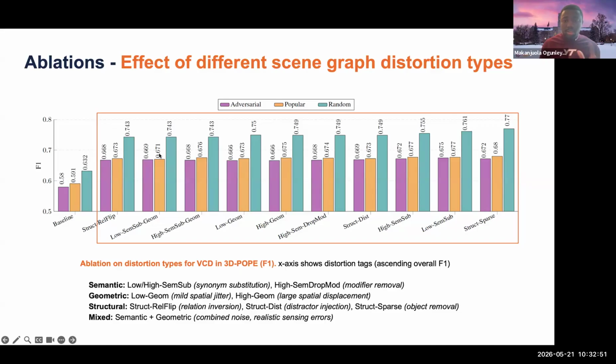And across all distortion types, our method 3D VCD consistently outperforms the baseline model by a substantial margin. For example, if we look at the random setting, the baseline accuracy score here is 63%, and our method's accuracy ranges from 74% to 77%. So we substantially outperform the baseline method. These gains demonstrate that controlled perturbations of the object-centric 3D scene representation reliably strengthen grounding and suppress hallucination.